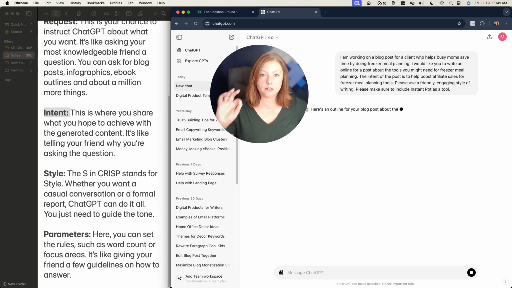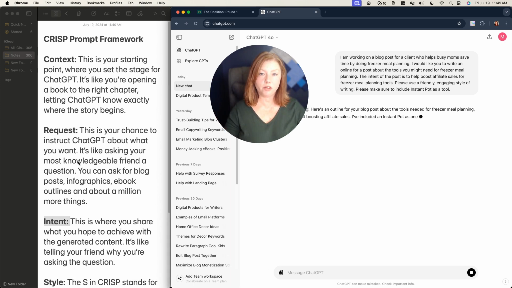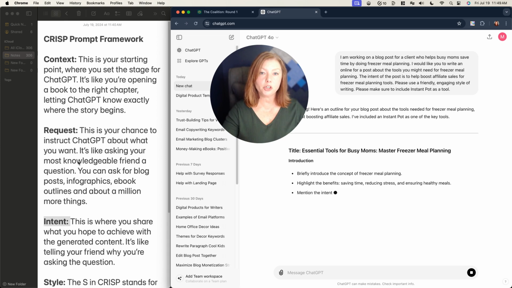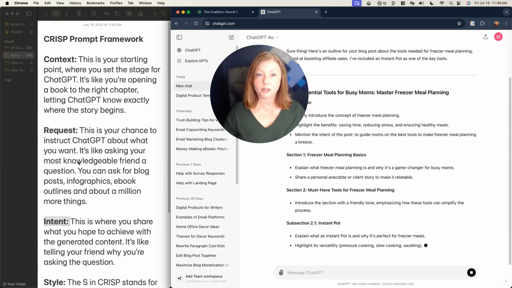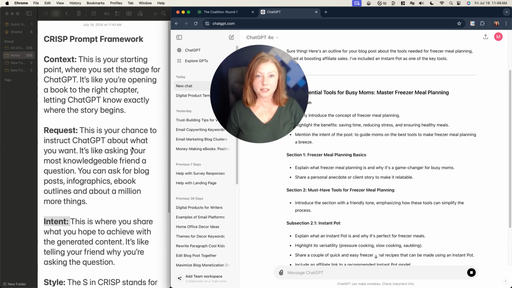We've got context again. So we've given ChatGPT enough information that it should be able to give me something that's pretty specific to what I'm looking for. It's for a client, it's not for me. It is for a client who does freezer meal planning and helps others with it, so it has that understanding. I've asked for an outline, which you can see it's given me. I've given it the intent, so it should have an understanding that we're talking about affiliate sales and that we want to sell things from this.